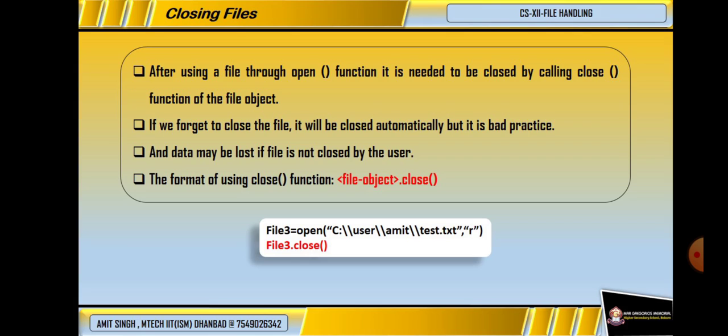If we want to overwrite the data, or add some data by append mode, we will do that, and finally we will close the file through a function called close. The syntax for writing is the file object we have created dot close. So you will see file3.close. We have created a file object file3, and finally we close it with the function called close.